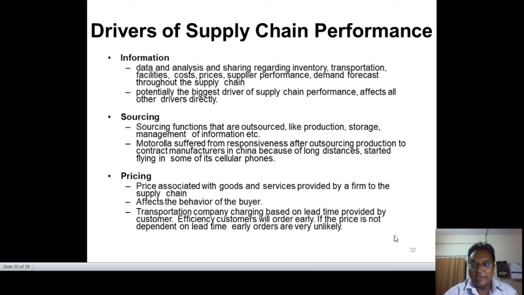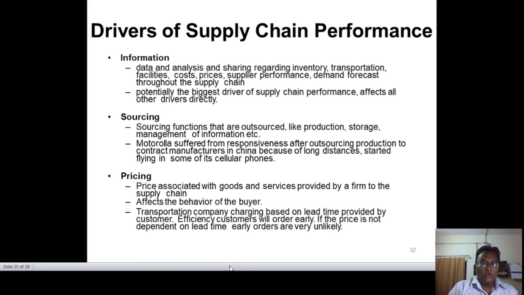Pricing affects the behavior of the buyer, for example a transportation company charging based on lead time provided by the customers. Efficiency: customers will order early. If the price is not dependent on lead time, early orders are very unlikely. Nowadays there are a lot of online companies.